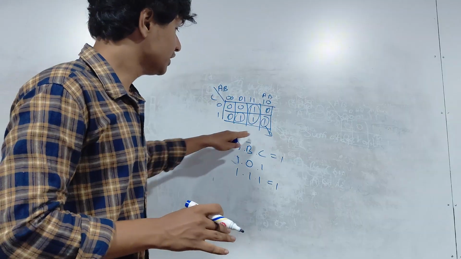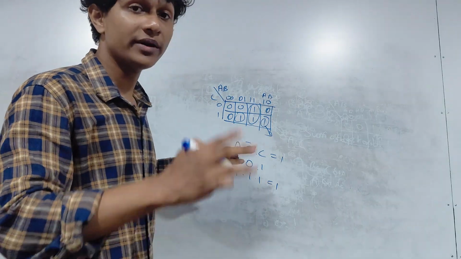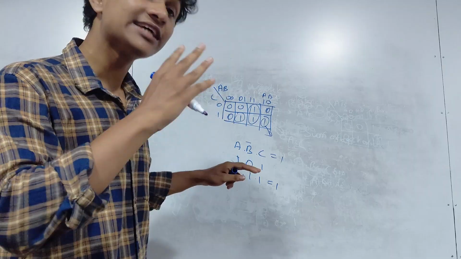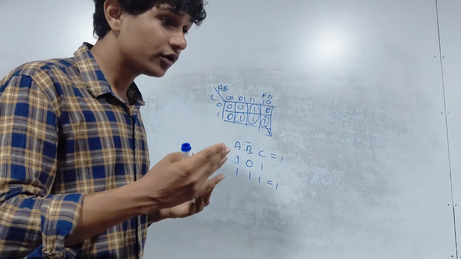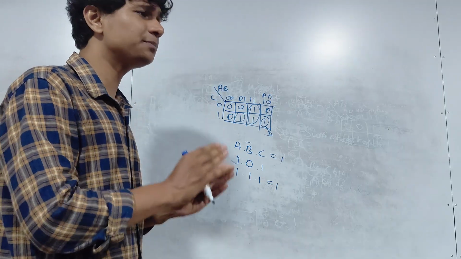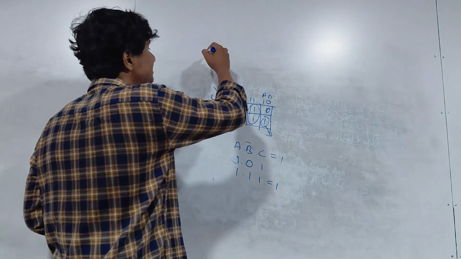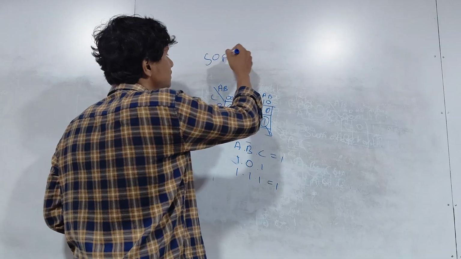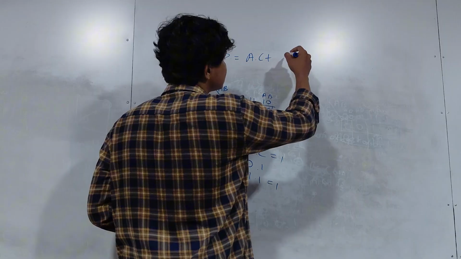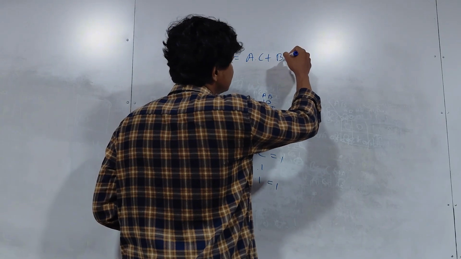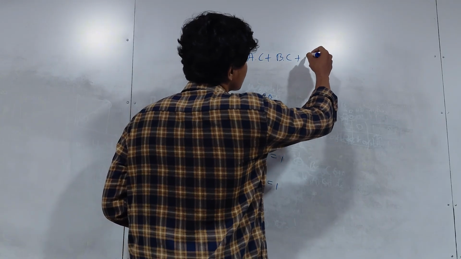Okay? Now if you see, this one has how many terms? 3 terms. Then what is happening to our expression? Our expression is becoming bigger. Do we want that? No. We want it to be as simplified as possible. Our initial answer was what? Our initial answer was A dot C plus B dot C plus A dot B, right?